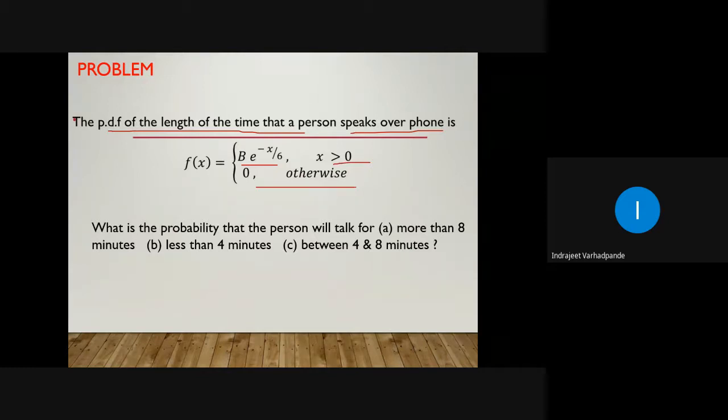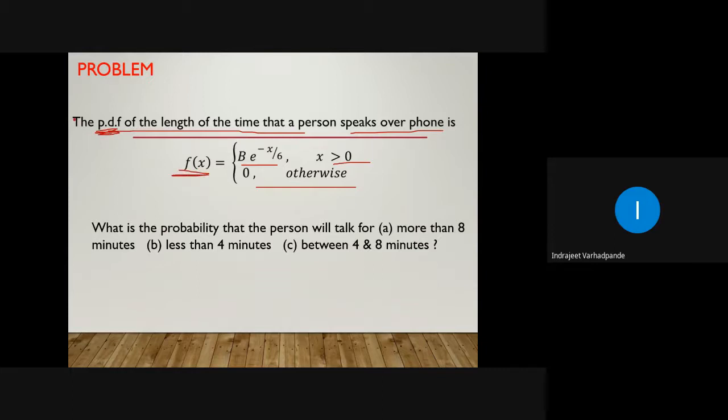We are not sure for how many minutes the person is going to speak, so that time interval can be termed as a range, and therefore we identify it as an example of exponential distribution. PDF means probability density function.